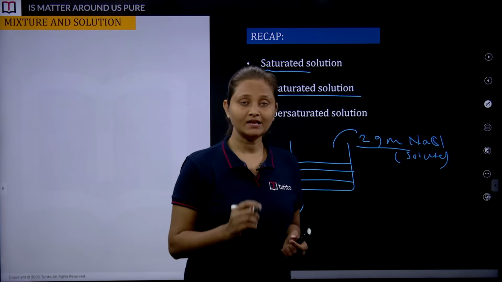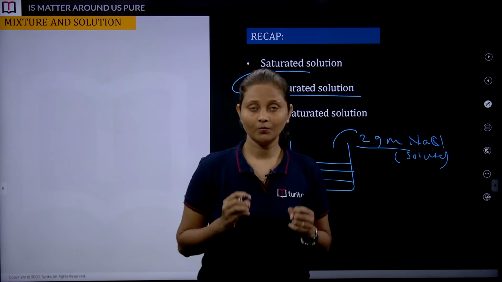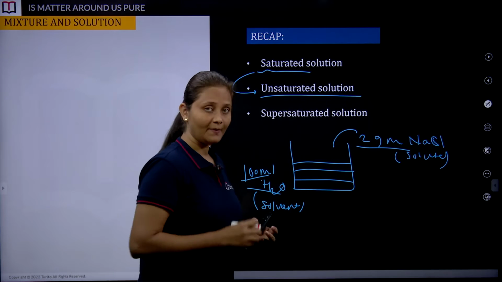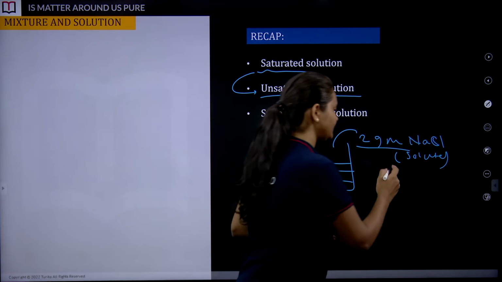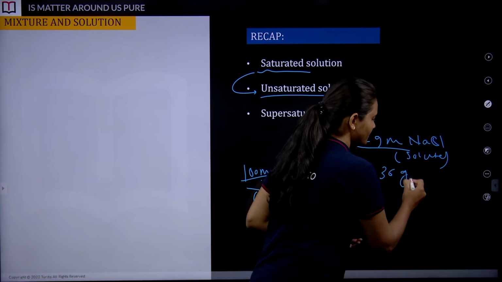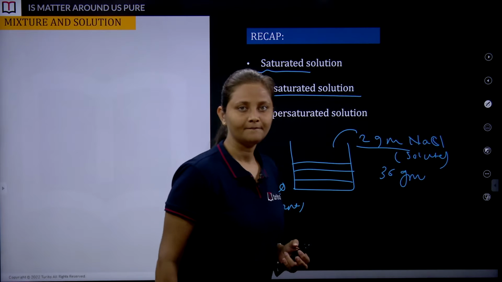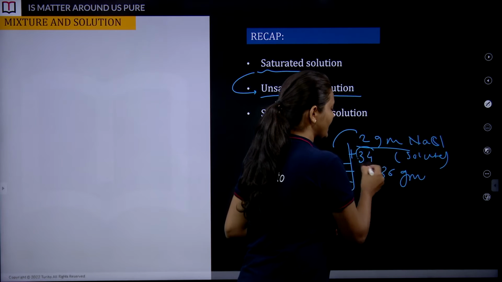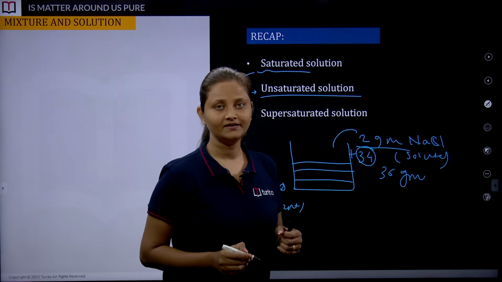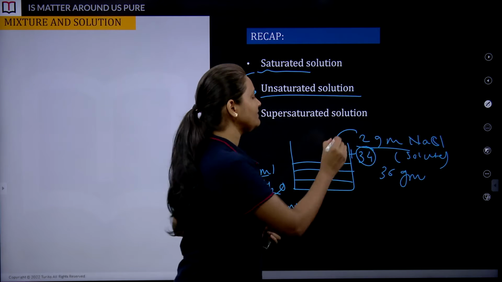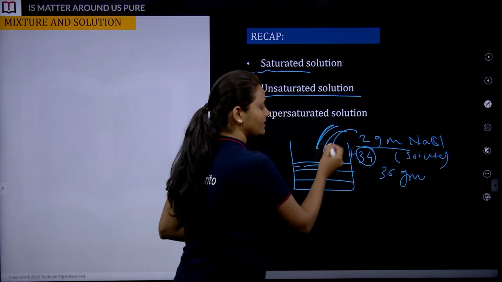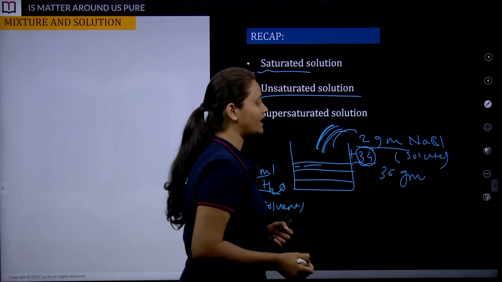Now students, we just observed that 100 ml of water has the capacity to dissolve 36 gram of salt. That means we can add 34 gram more of sodium chloride. So when we add only 2 gram of NaCl, we can still add 34 gram of solute.